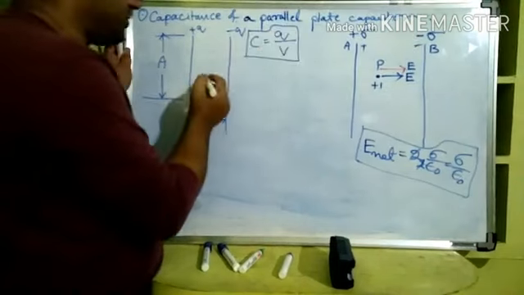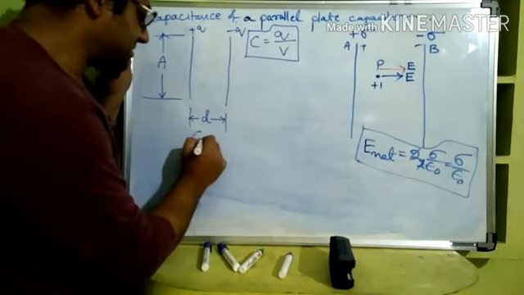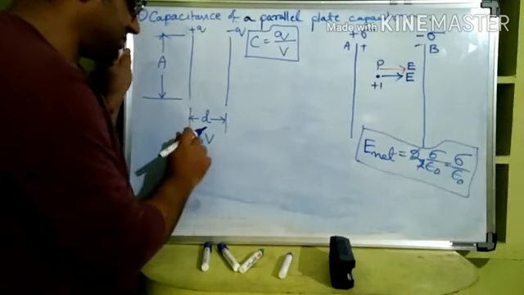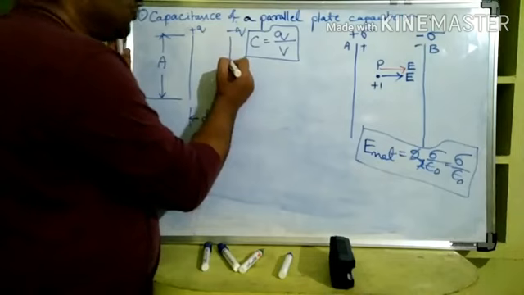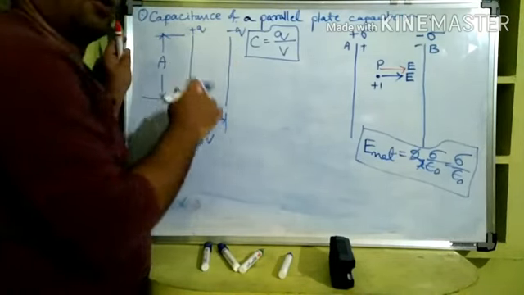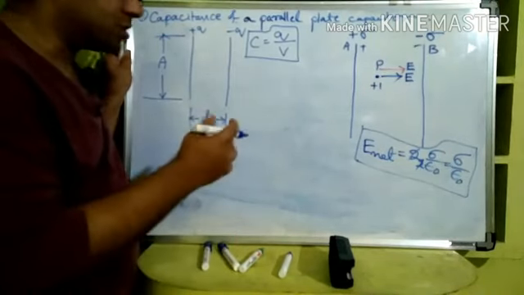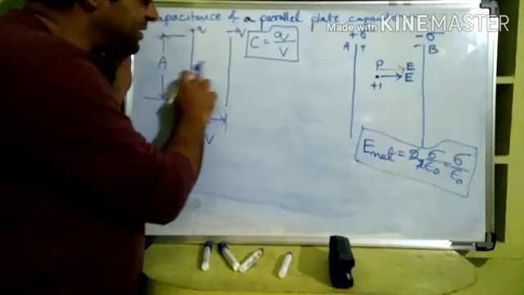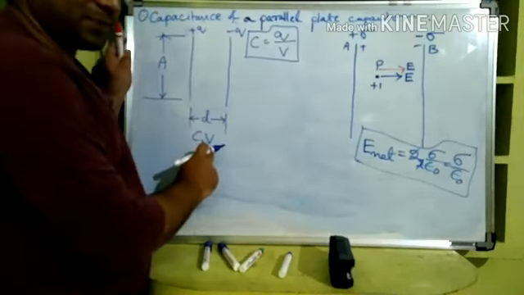Now what should we understand about this capacitor? C is the capacitance, V is the potential. But what do we mean by potential of a capacitor? If you move a unit positive charge from one plate to another plate, the work done is called the potential of the capacitor. In different words, the potential difference between the plates of a parallel plate capacitor is called the potential of the capacitor.